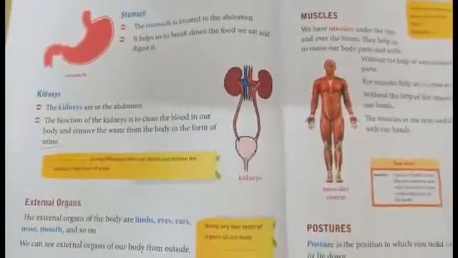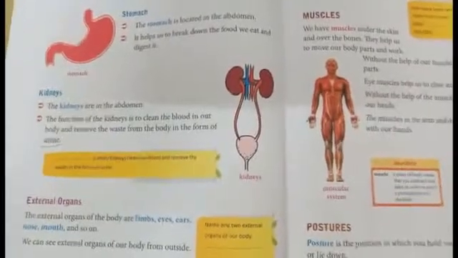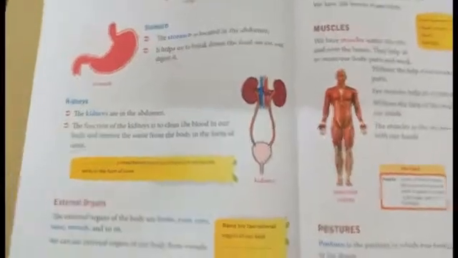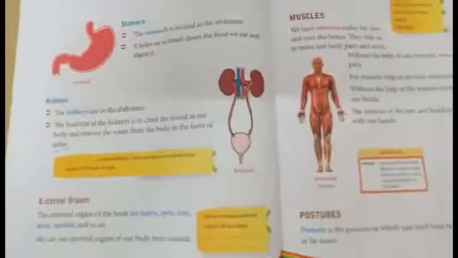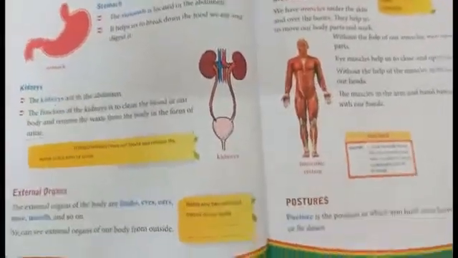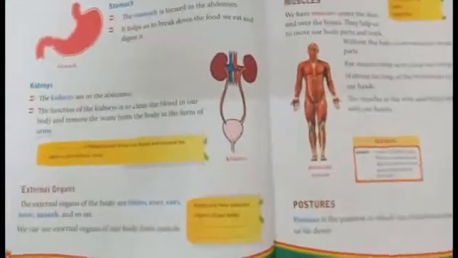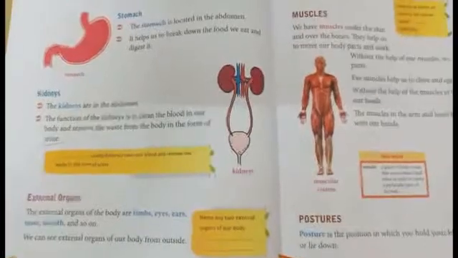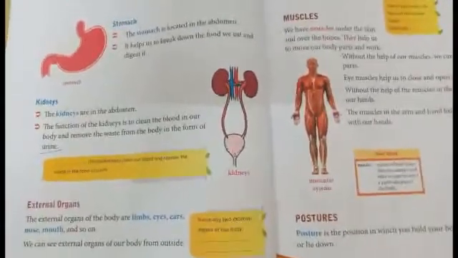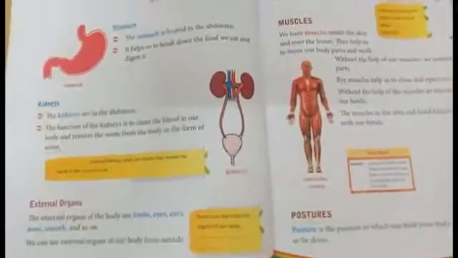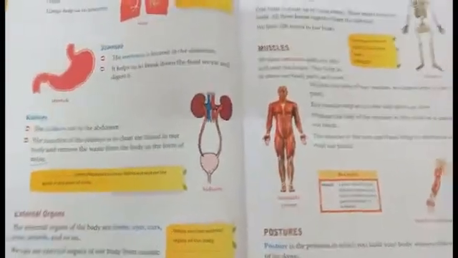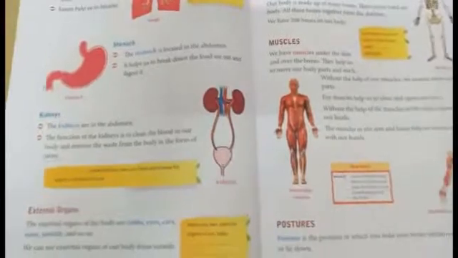So, last week, what did we learn in EVS chapter 1? Which chapter did we learn last week? It's about our body, right? In that, we saw the internal organs. Isn't it? Yes. So, in today's class we are going to see the external organs and also the exercise part.